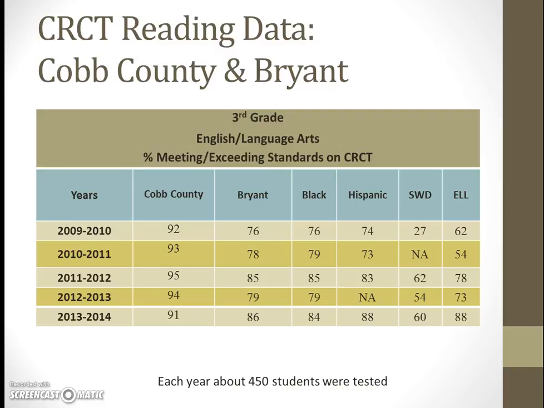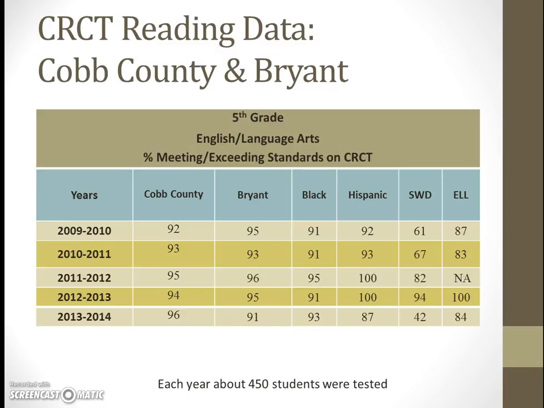We did see a slight drop in 2012, but we picked back up in 2013. And here, looking at our fourth grade data, we can see that students with disabilities showed a 13% increase in English language arts, and our ELL students increased by 3%. And students identified as Black maintained, while Hispanics and all students decreased in performance. So that is something to note as well, that we've seen a slight decrease. It wasn't much, but it is. We don't want to see our data go down ever. So that is something to take note of.